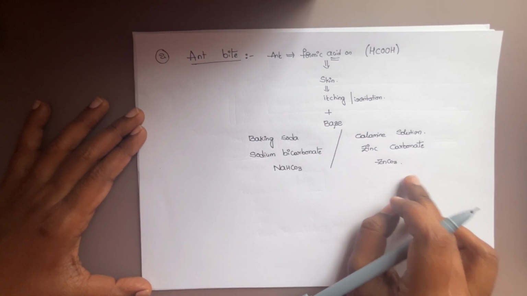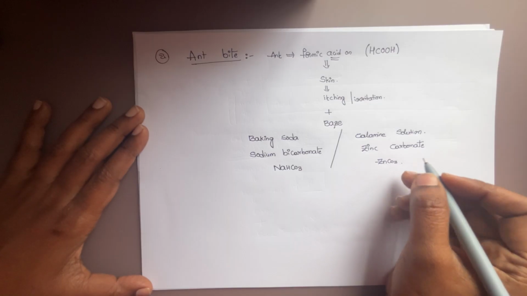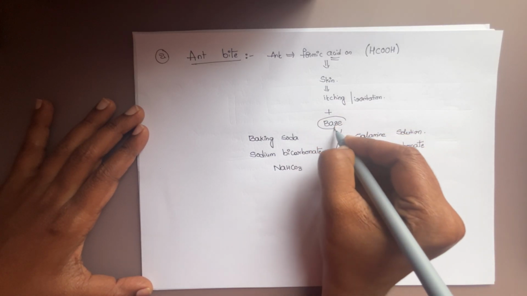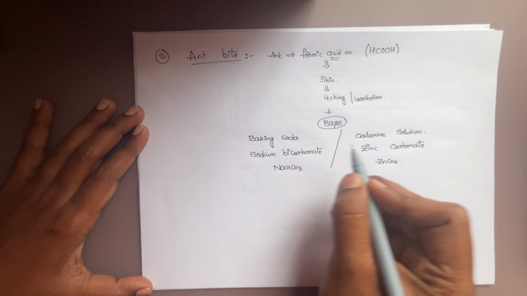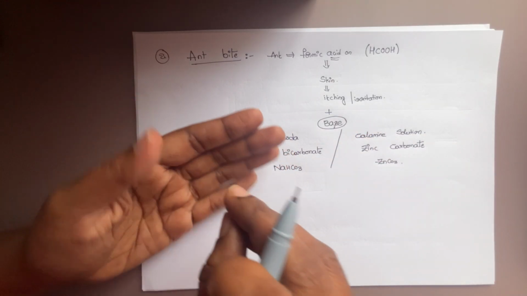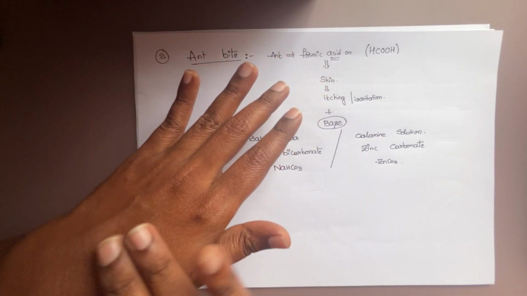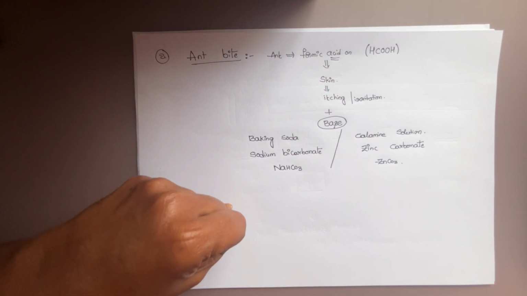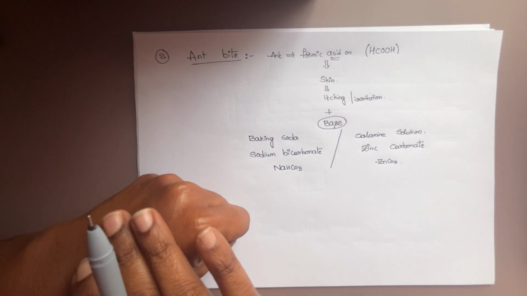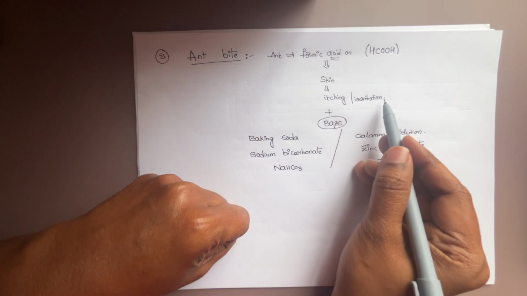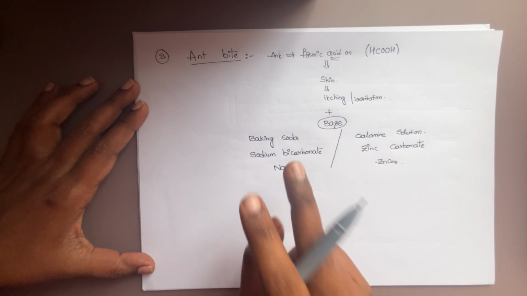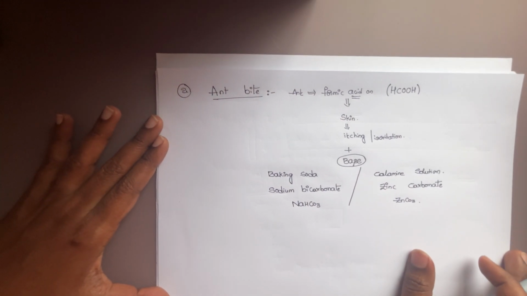Now this calamine is also a base. We can use baking soda or calamine. Take the powder of calamine, dissolve it in water and rub it on the skin where the ant bites. Then the base nullifies the character of acid, thereby we can get relief from the itching or irritation. This is what we call the second neutralization reaction.